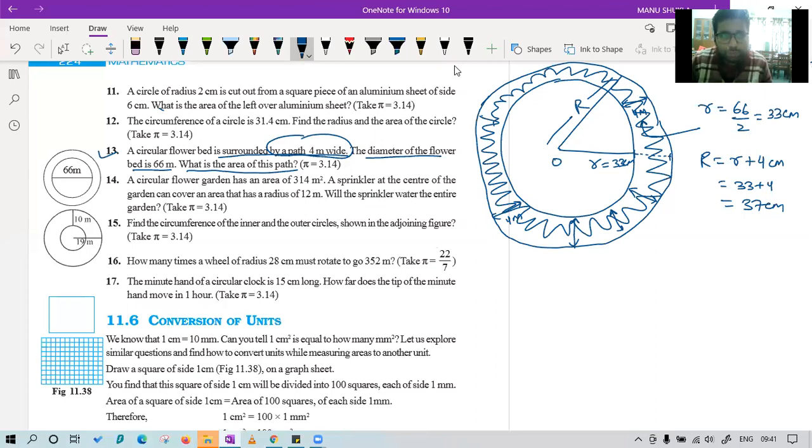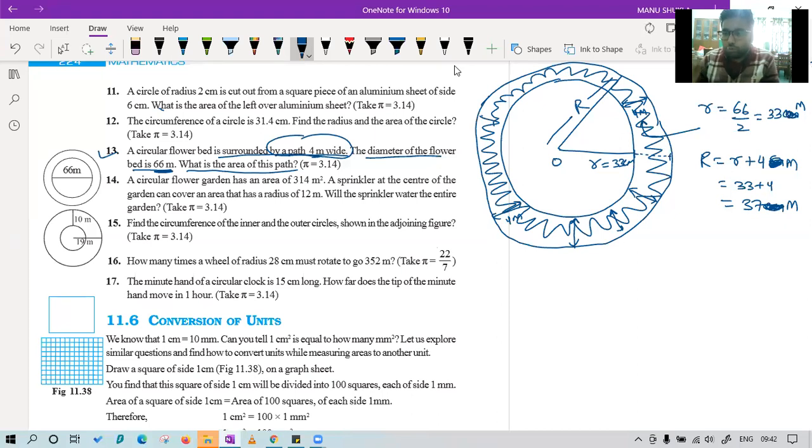No, they both are in meter only, beta. This radius is also in meter and this is also in meter. Everything is fine. The radius of inside circle is in meters. Okay, I wrote centimeter. That is a mistake. Sorry. Then it is fine. I thought that I have done a mistake. Okay, so they all are in meters.